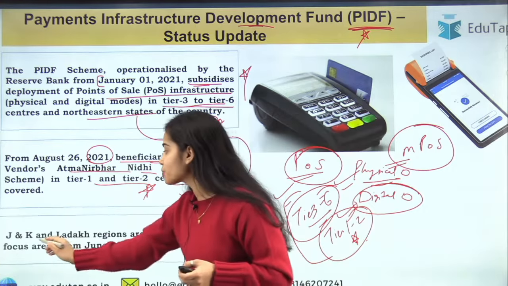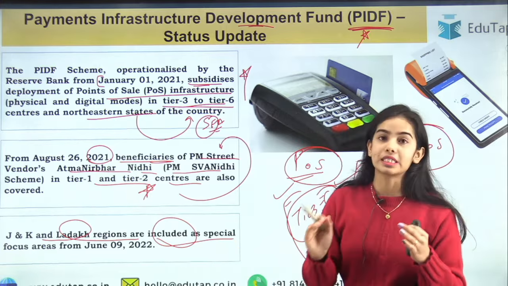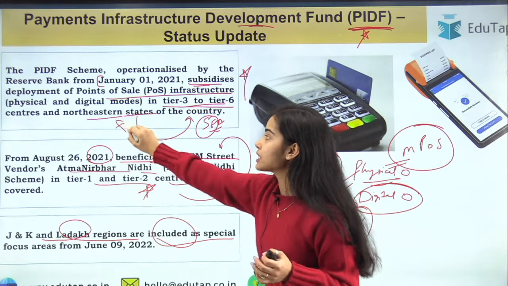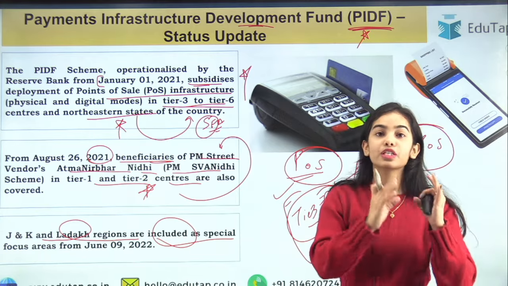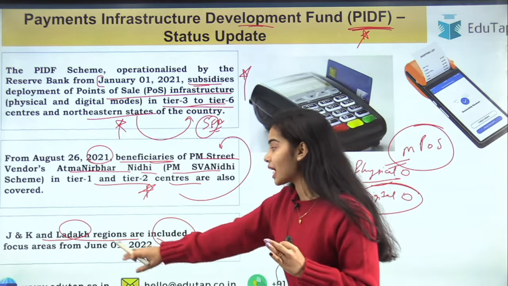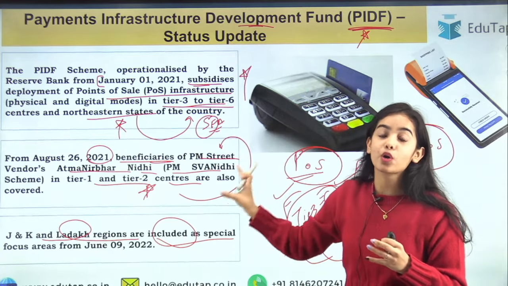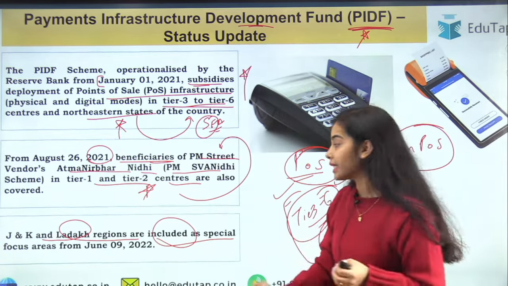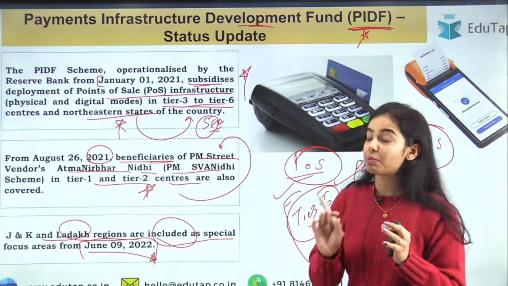Now the Jammu and Kashmir and the Ladakh regions are included as special focus areas. So the special focus areas was only the northeastern states before, but now the union territories of Jammu and Kashmir and the Ladakh region, they are also added under this PIDF scheme, because here also special focus is needed, and these regions were added in June 2022. So remember this very carefully.